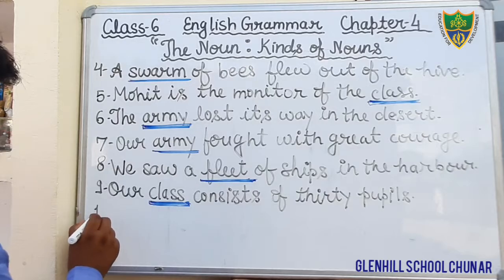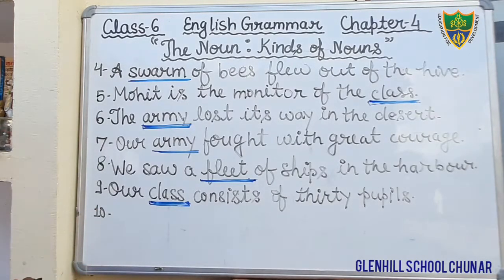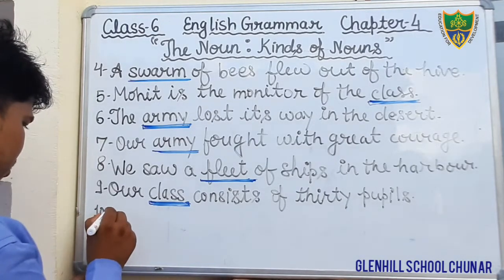Okay, come to the next question. Question number 10. This small bunch of grapes cost me 10 rupees.